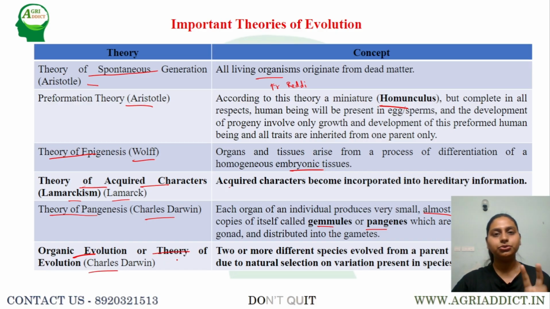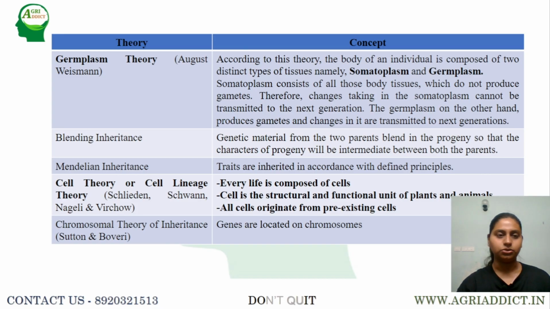Next, coming to organic evolution or theory of evolution, which was given by Charles Darwin, where he says that two or more different species will evolve from a single parent species by undergoing variations with the help of natural selection. That is, whoever is fittest to survive will be picked up by nature, that is natural selection, and it will undergo a continuous process of evolution.